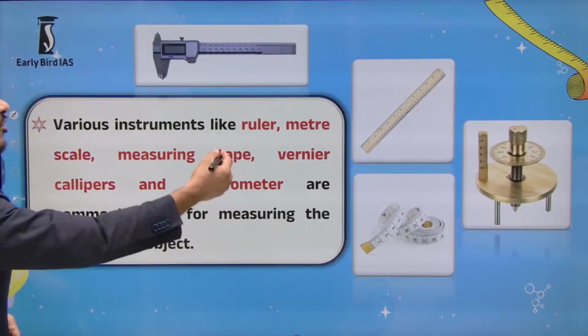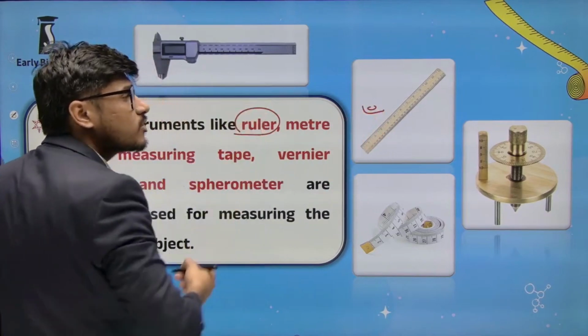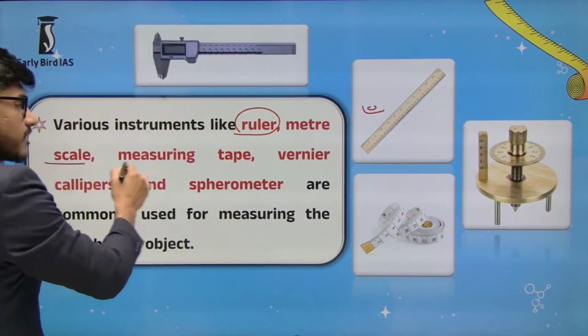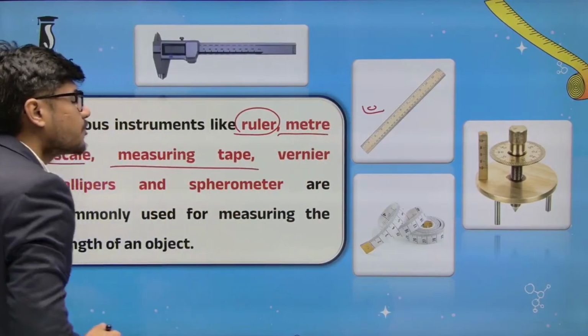An instrument called a ruler. We all know this ruler. You all have this ruler. Meter scale, meter tape, what is called a measuring tape.